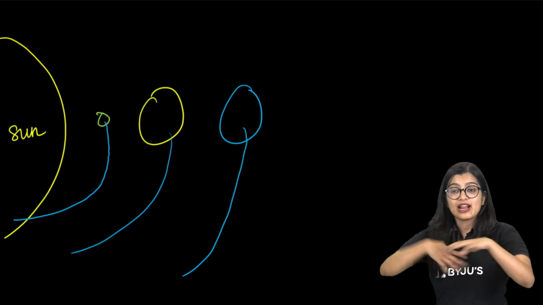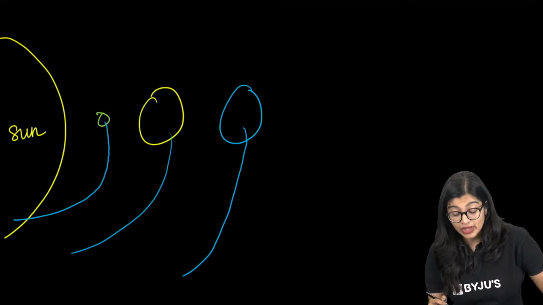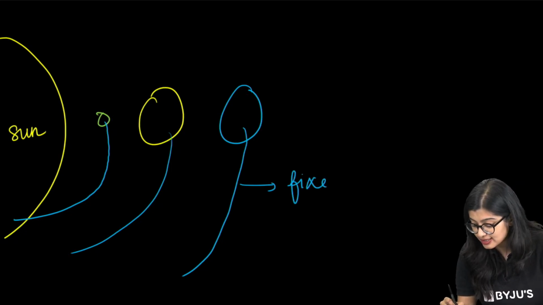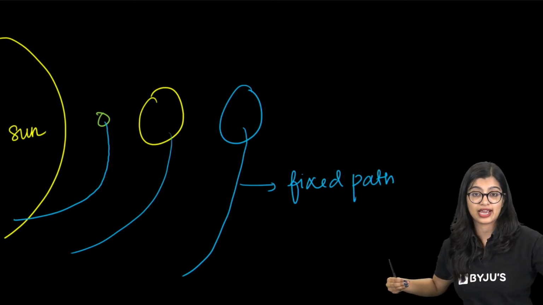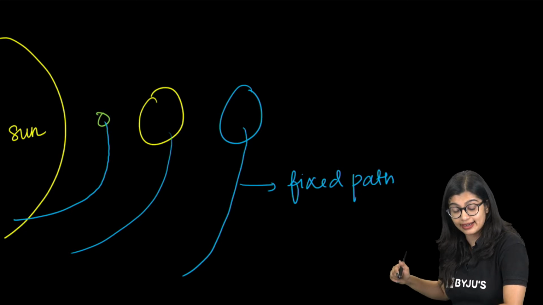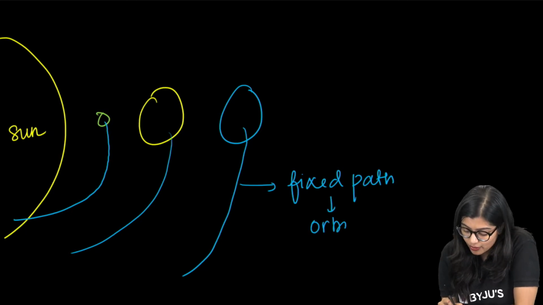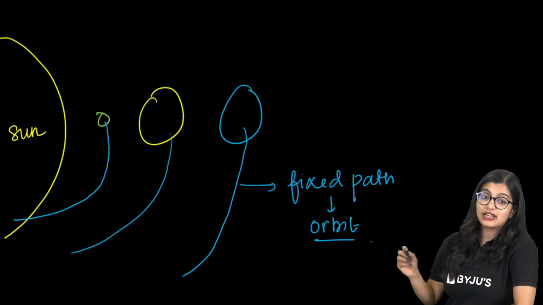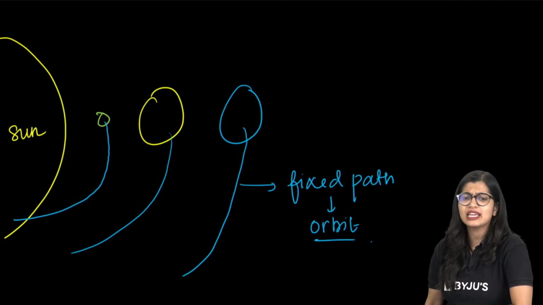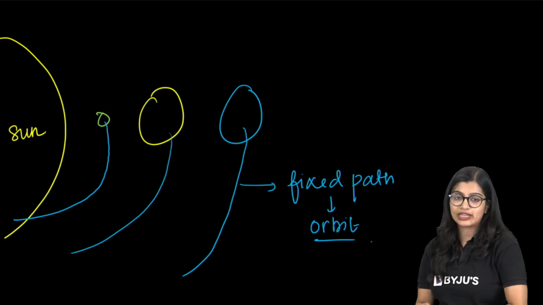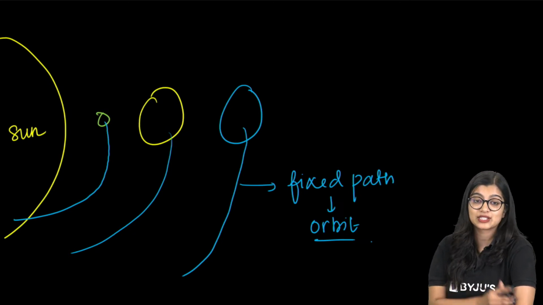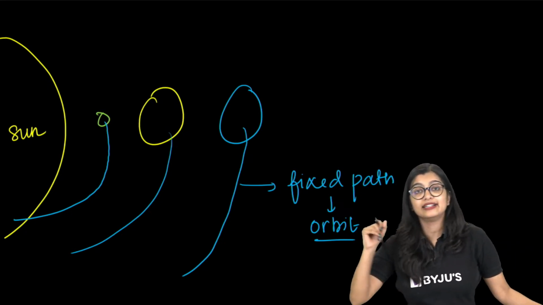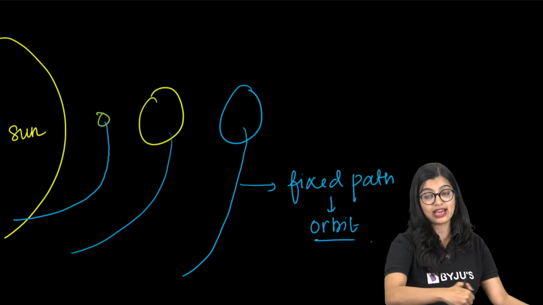They are moving, but they will not randomly move and hit each other, right? They will move along a fixed path. And this fixed path is not circular, it is elongated. Yes, it is elongated, and we call this path an orbit. Now, of course, I randomly drew it, but as Rishu is telling me, it's rare that they are in a straight line, but for easiness of drawing and representing, I have drawn them one after the other. So we see that they revolve around the sun, and of course they are arranged in a certain manner.